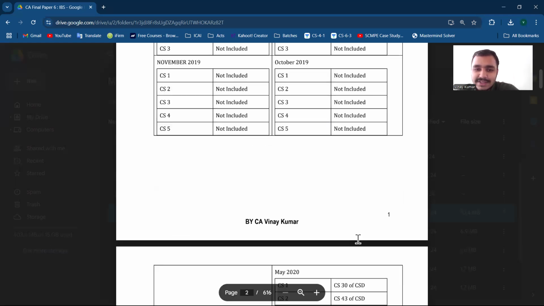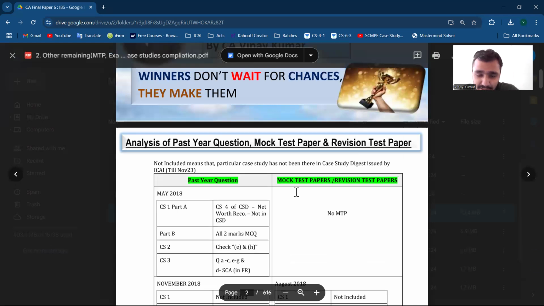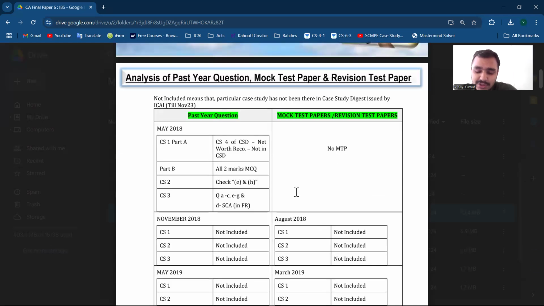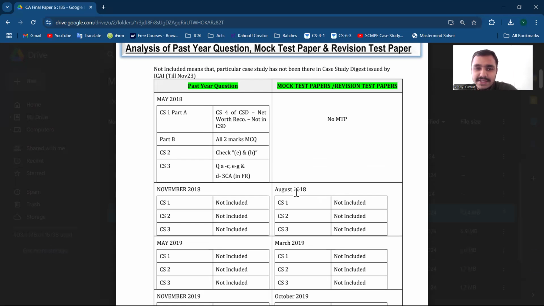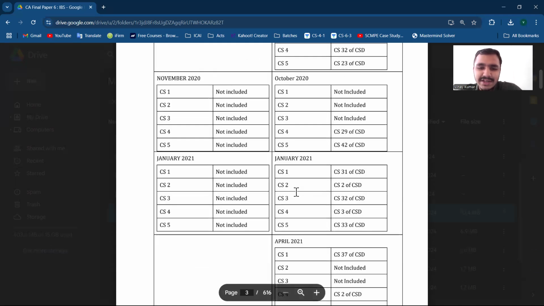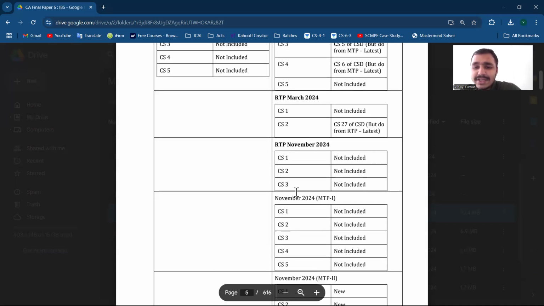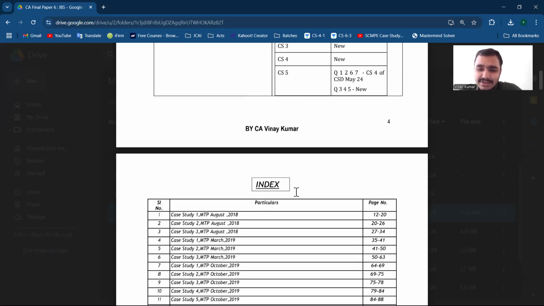Particularly, see here on the right hand side it is mock test and revision test paper. So if any case study came in August 2018 or the respective attempt, that was included in the case study digest or not in the other compilation. Right now it is not important, but someone who is practicing or searching which case study is repeated, instead of going into the actual compilation to check, that person can see it quickly.